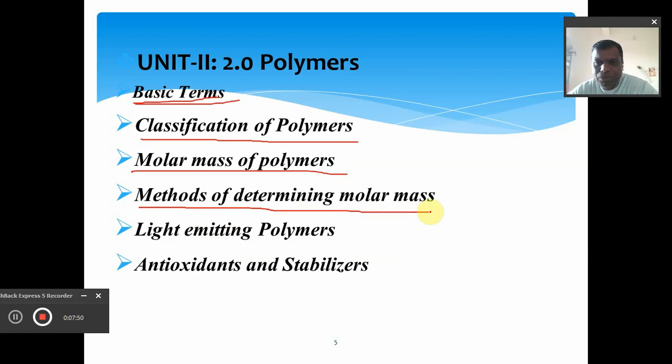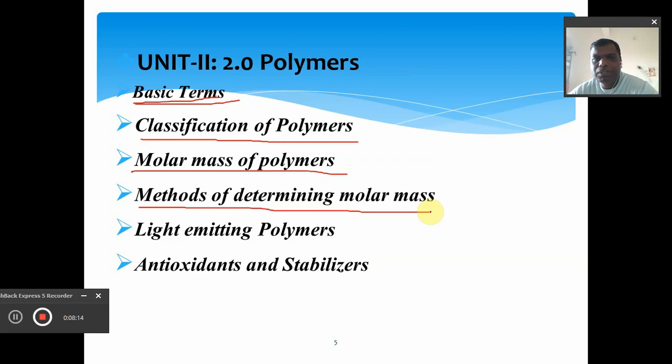For that purpose, particular criteria such as the weight, mass, or the number of molecules are used, or the viscosity of the polymer can also be used for the determination of molar mass. Based upon what type of property is used to determine the molecular mass, the methods are of different types, which we will discuss in the study of polymers.